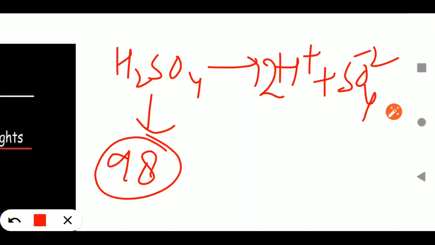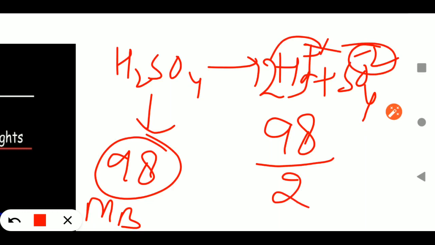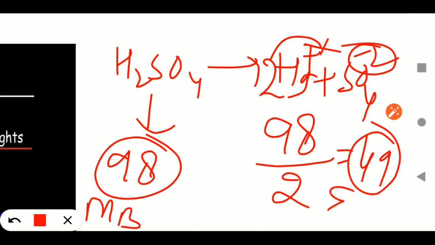This is the molecular mass, that is MB. But equivalent weight is what you get when you divide the molecular mass by the charge, either positive or negative. Look at either one: plus is 2 units, negative is also 2 units, they always come the same. So when you divide the molecular weight by the charge, the answer you get will be the equivalent weight. Keep this in mind.